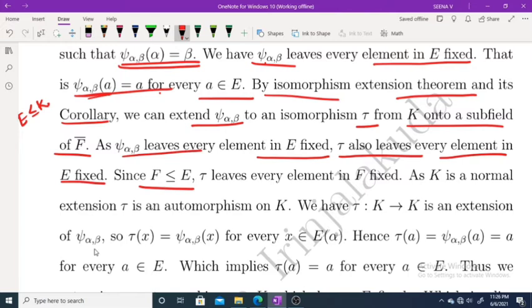Now as K is a normal extension, tau is an automorphism on K by our result.